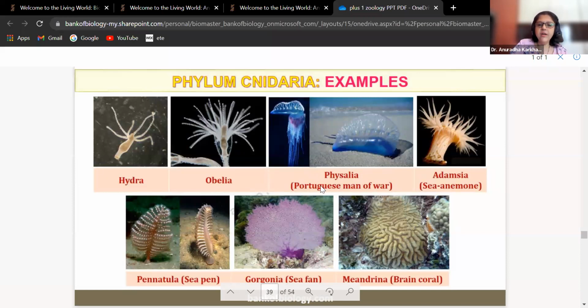Physalia is also called Portuguese man of war. Please remember this, Portuguese man of war is also given in your textbooks. So this is Physalia, see how it looks. Adamsia is sea anemone. Pennatula is sea pen. Gorgonia is sea fan. And Meandrina is brain coral. You have to remember these names.